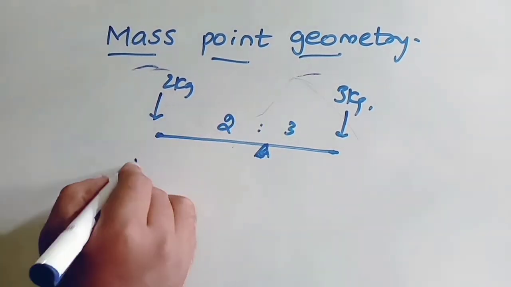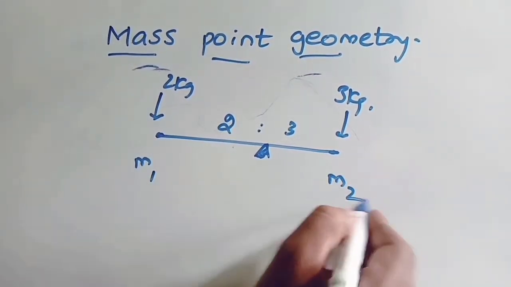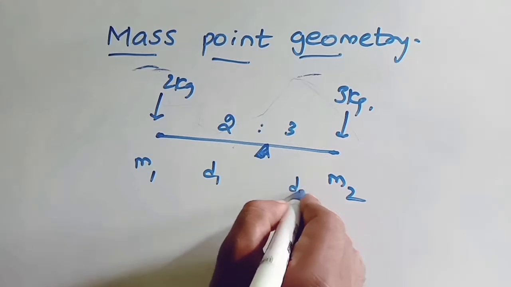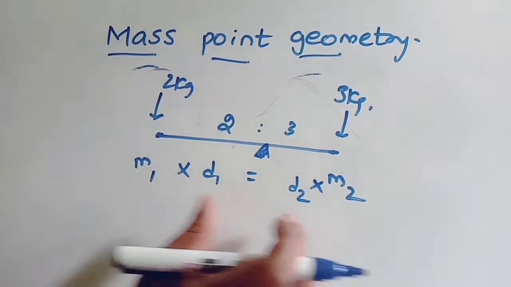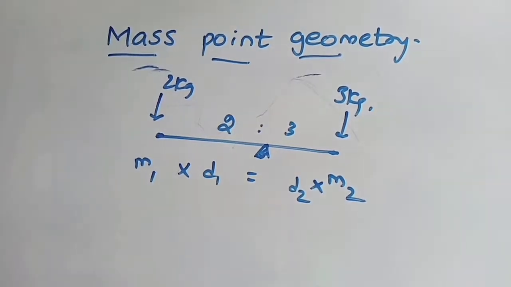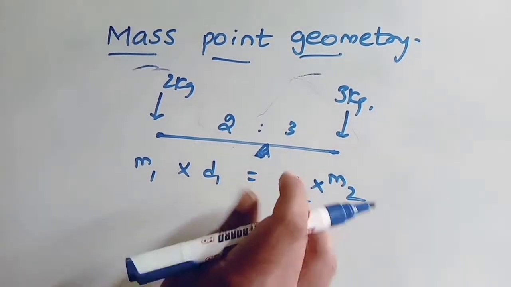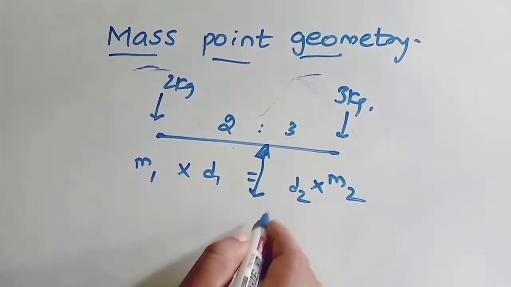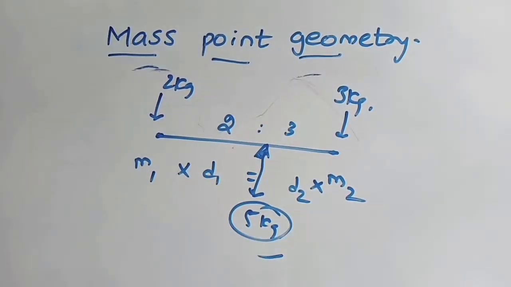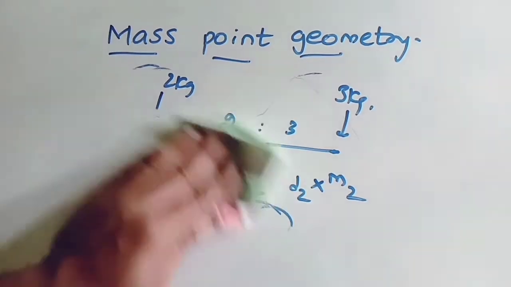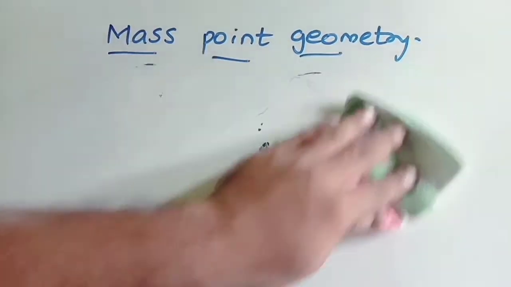Now for example, here m1 weight is there, here m2 weight is there, distance is d1, distance is d2. m1 into d1 is equal to m2 into d2, an inversely proportional relation. The total weight acting through the center point will be 5 kg, the sum of these two. Clear? One basic sum. After this we'll directly enter into the triangle.